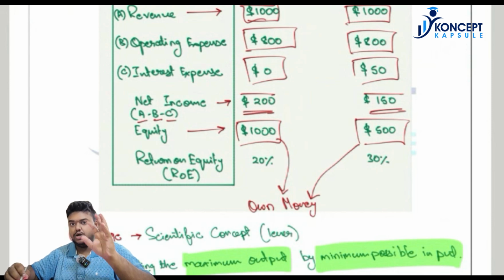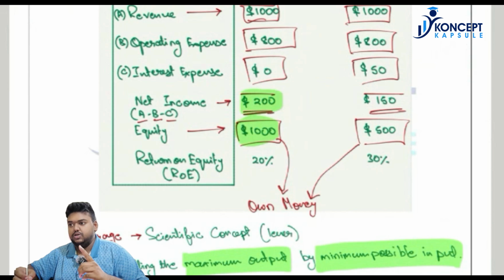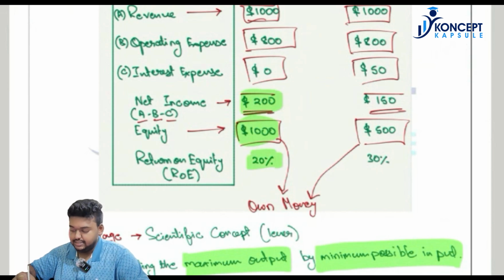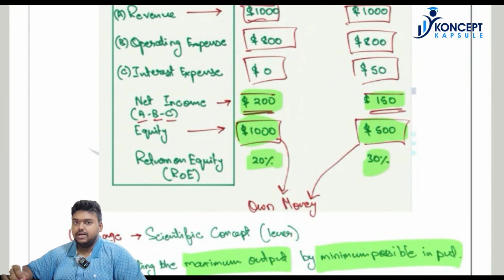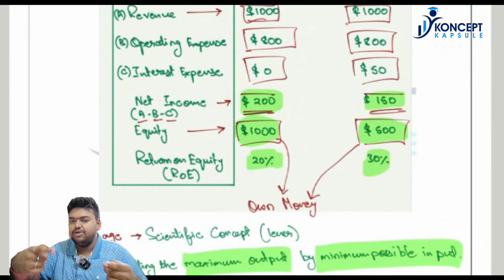Now just see the thought process. In the first case, by investing $1,000, you were able to earn $200. So the return on equity is 20%. However, in the second case, you have invested just $500, but you earned $150. Hence, the return on equity is higher, which is 30%. Which means by investing less money of your own, you were able to generate a higher return for yourself.